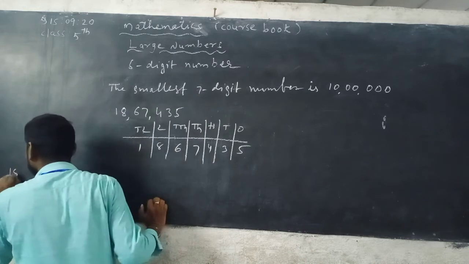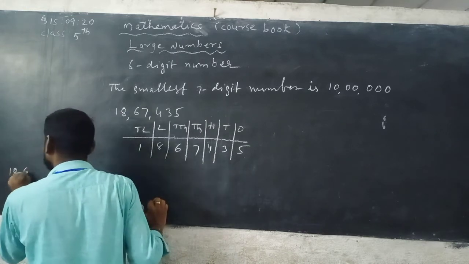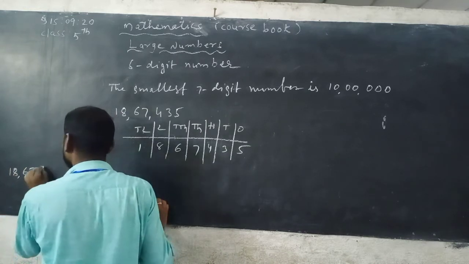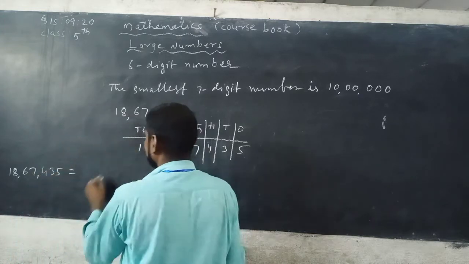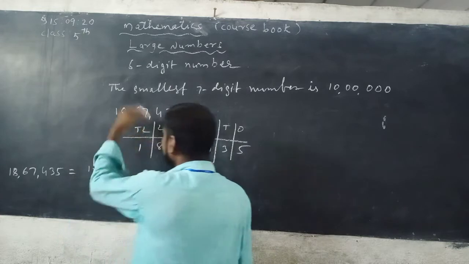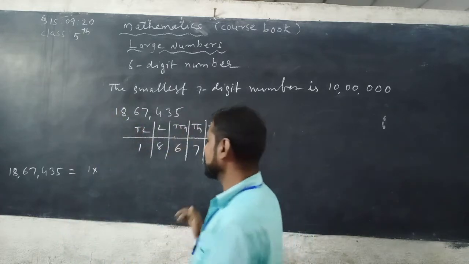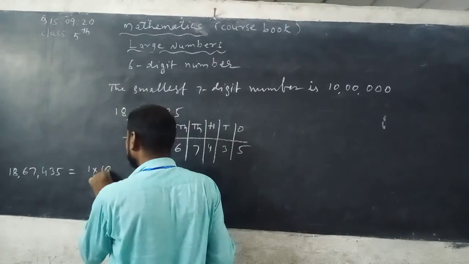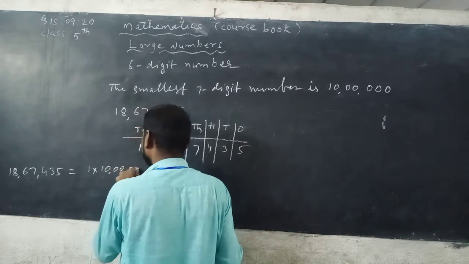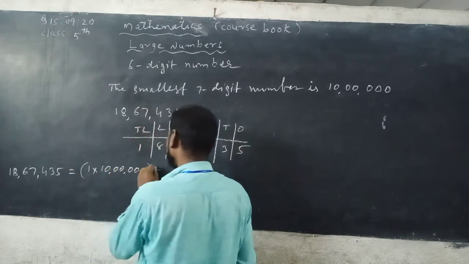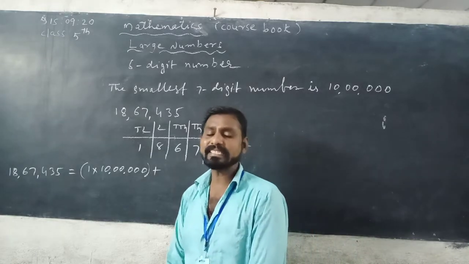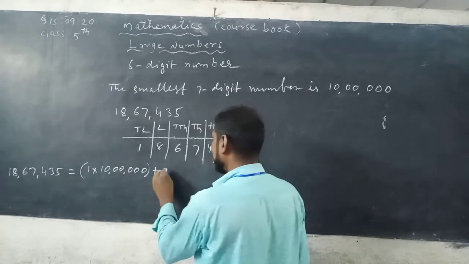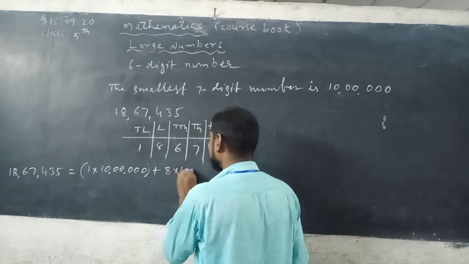18 lakh 67,435. See, 1 is in the 10 lakhs place, so you write 1 into 10 lakh. Now close the bracket. Next go to 8. 8 is in the lakhs place, 8 into 1 lakh.